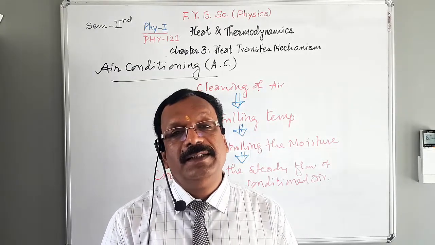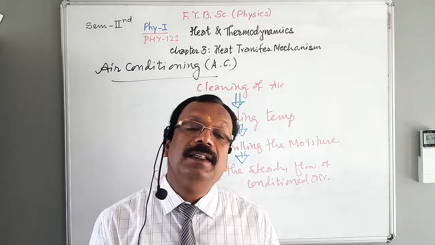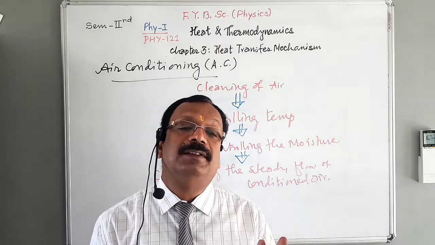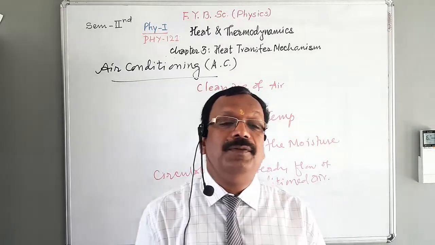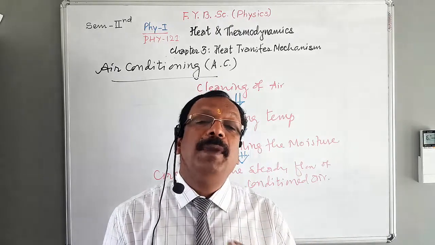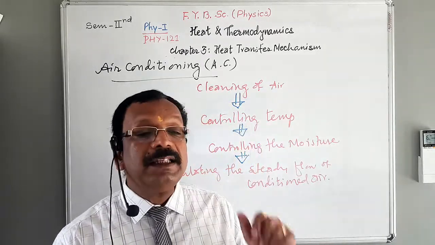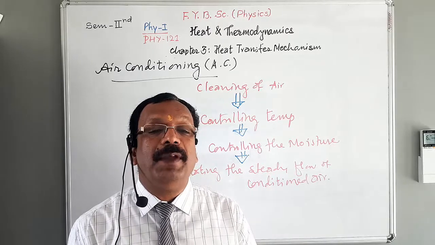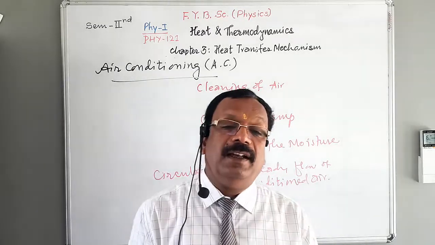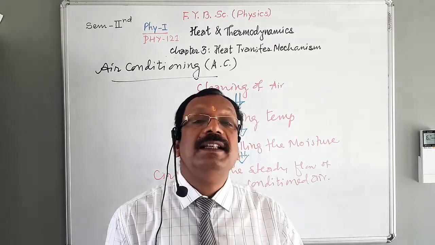Okay. What I say? Cleaning of air is done in AC machine by forcing the air to pass through the filters, where filters are made up of closely packed fiber wools or metal fibers coated with sticky substance like oil. In these filters, air is made dust free, dirt free and soot free, and using water spray air is made clean.